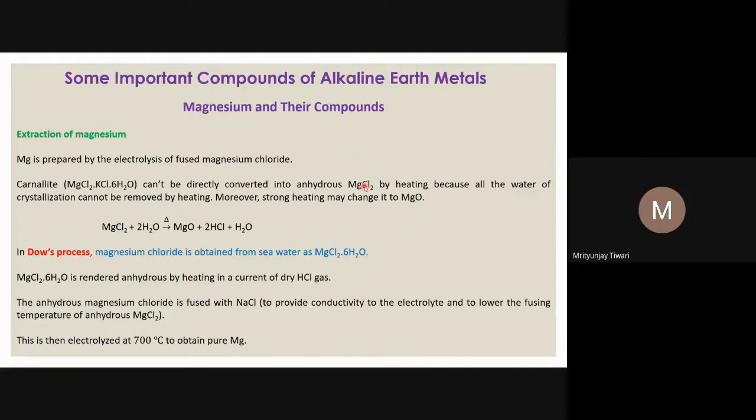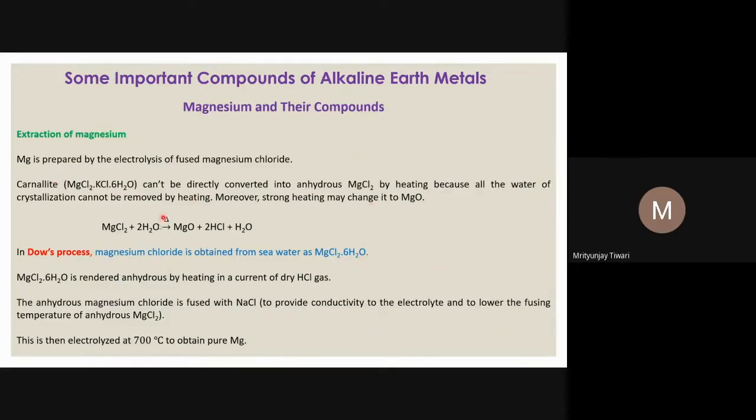Water itself will be oxidized, giving hydroxyl ions and H plus ions that will take part in the electrolytic reactions. We don't want that to happen. We want magnesium to be extracted from the electrolysis process, so we don't want any water molecules. So we have to remove the water molecules, and removing water from carnallite is usually very difficult.